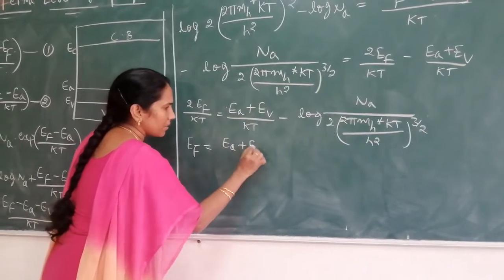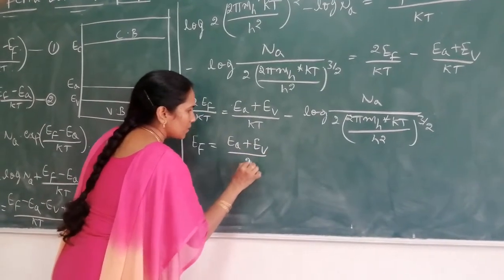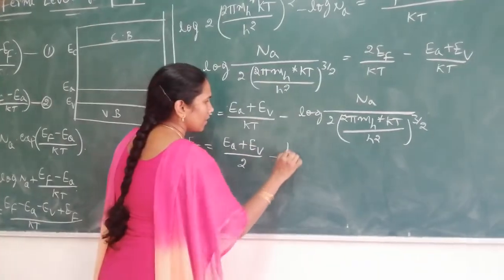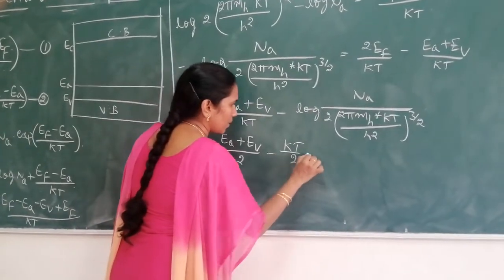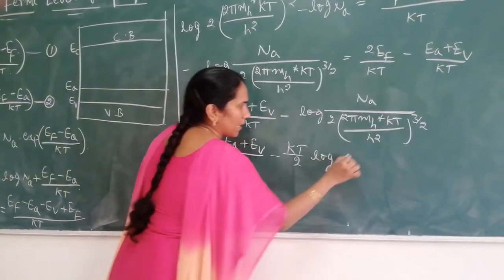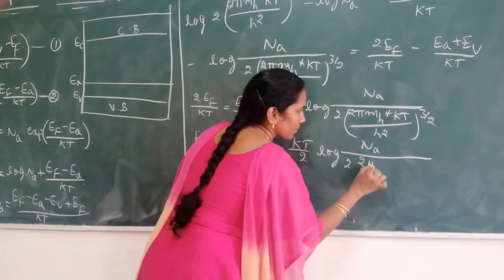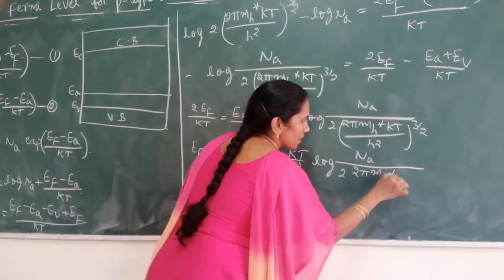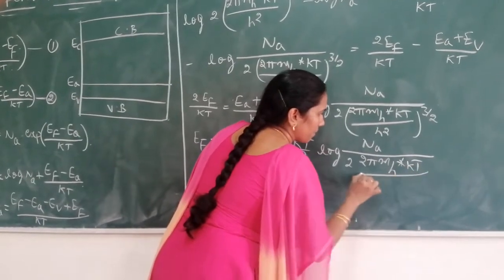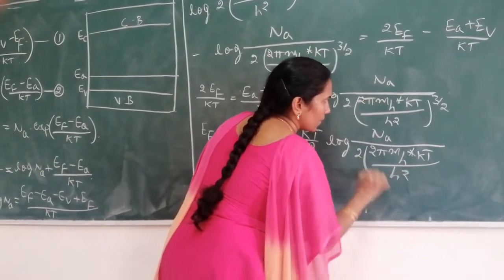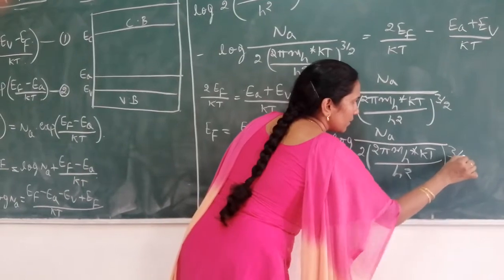Then the remaining term is (EA + EB)/2 − (kT/2) log[Na / (2(2π mh* kT/h²)^(3/2))].